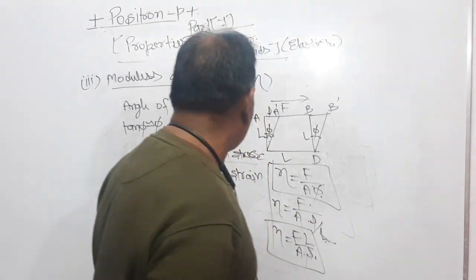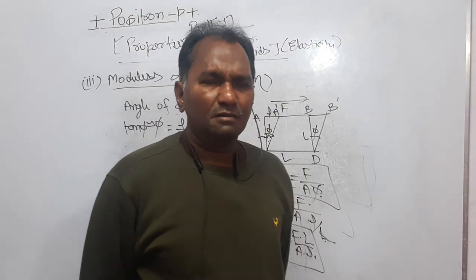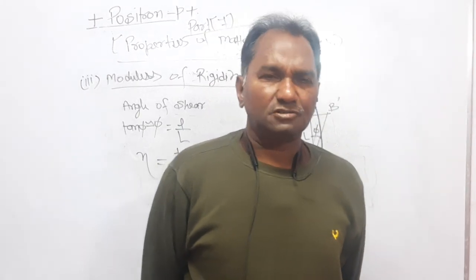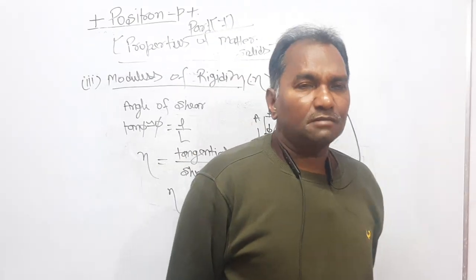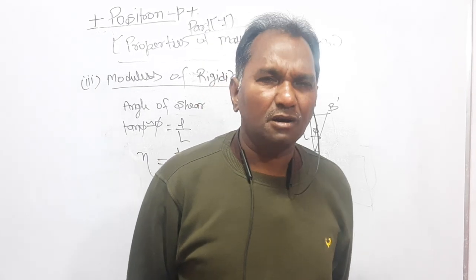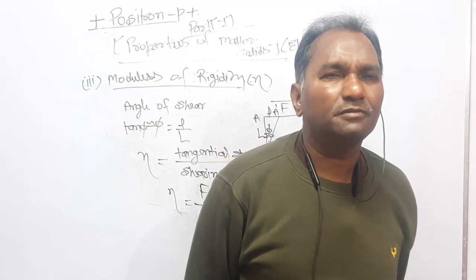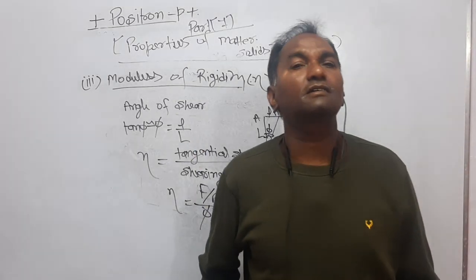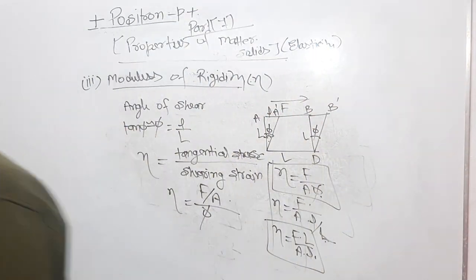And modulus of rigidity, the third one, is applicable only to solids. So Young modulus and modulus of rigidity are applicable only to solids, whereas bulk modulus is applicable to solid, liquid and gas. Yet this chapter is dedicated to the properties of matter in solids, right?